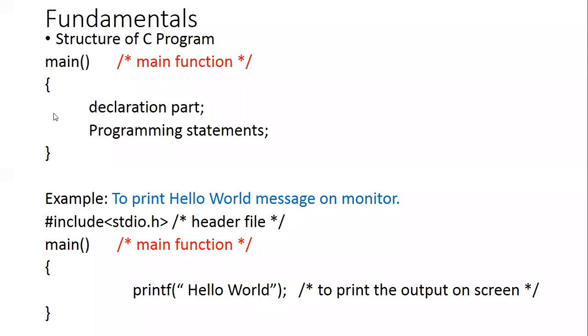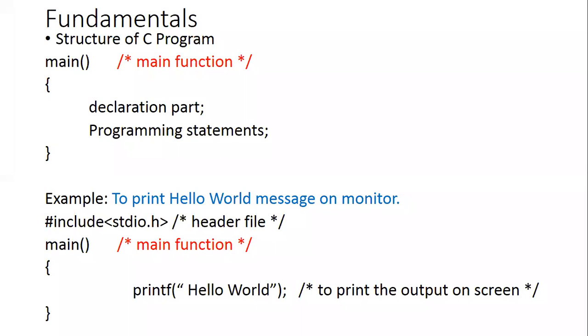It needs to compile the statements one by one. Whatever lines you are writing are called programming statements. One of the parts is the declaration part. In the declaration part, the variables have to be declared. We will discuss what variables are in the next point.